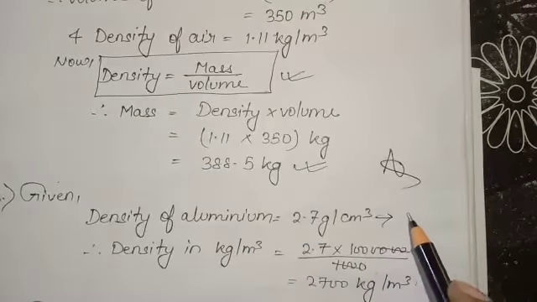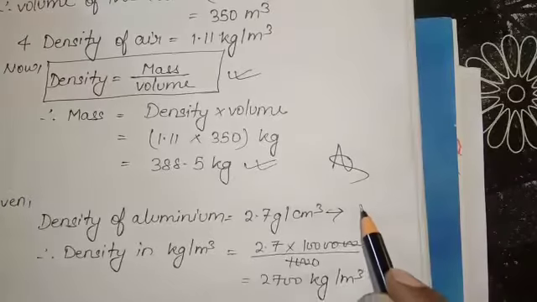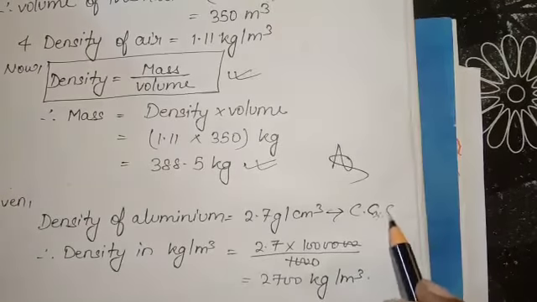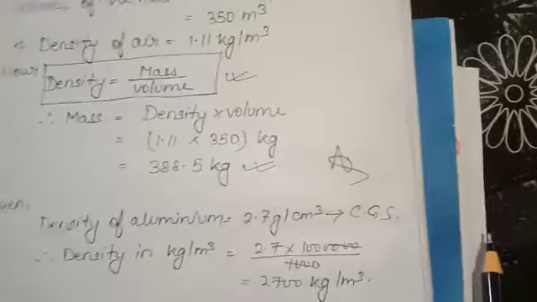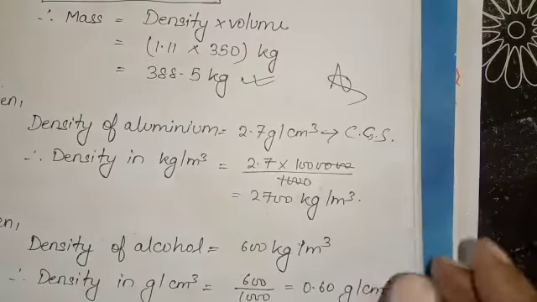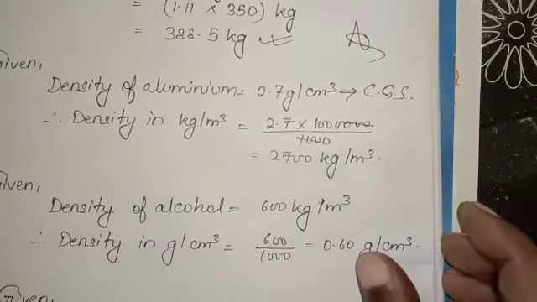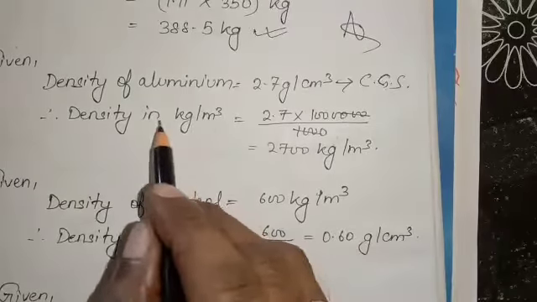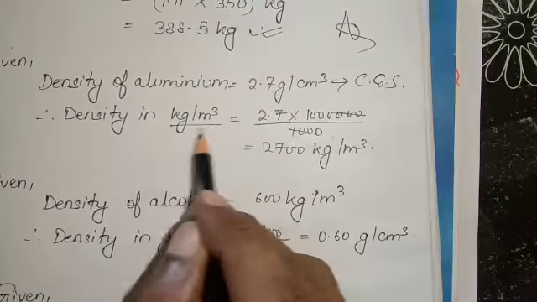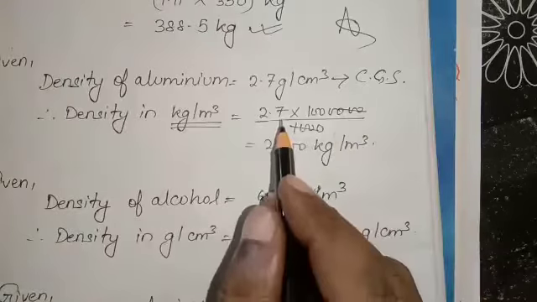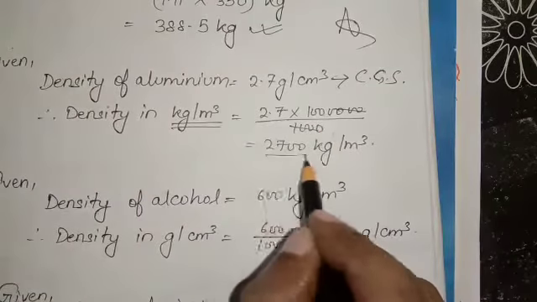Normally you have to memorize that when the density of any object is given in CGS system and you have to find the density in SI system, you have to multiply by 1000. Density in kg per meter cube, you will get after multiplying 2.7 into 1000. It will be easier to solve.